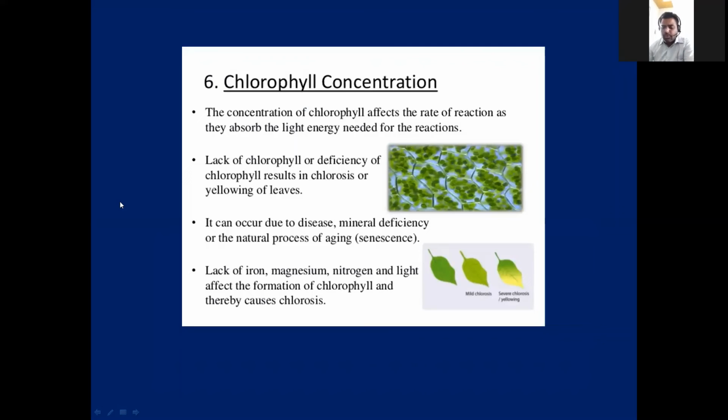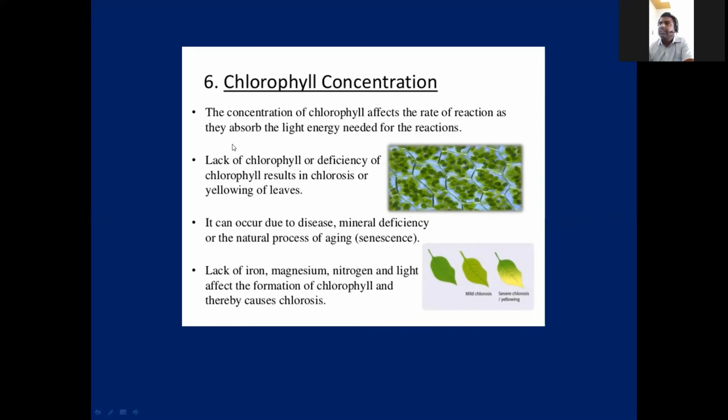Now, up to now we learned the external factors and how they are influencing. Now, if you see the internal factors, what is that? Chlorophyll concentration. Simple logic. It is directly proportional. When chlorophyll concentration is more, the photosynthesis process will be more.